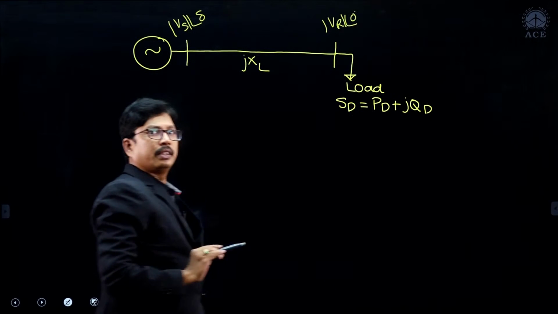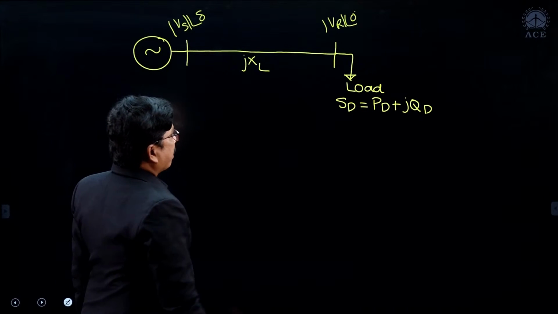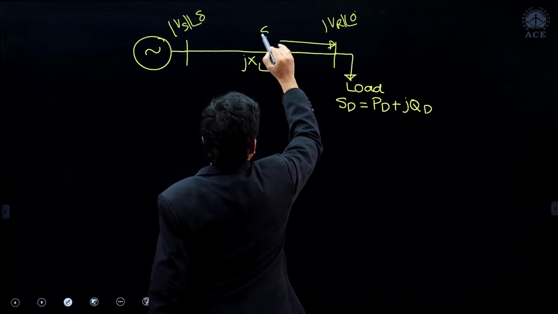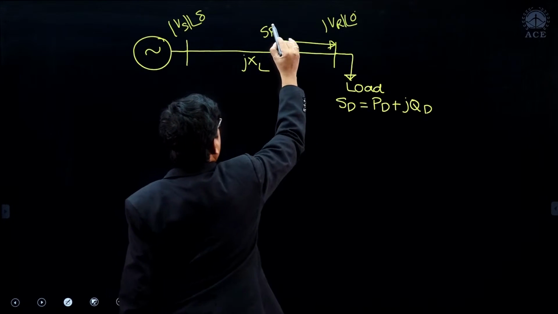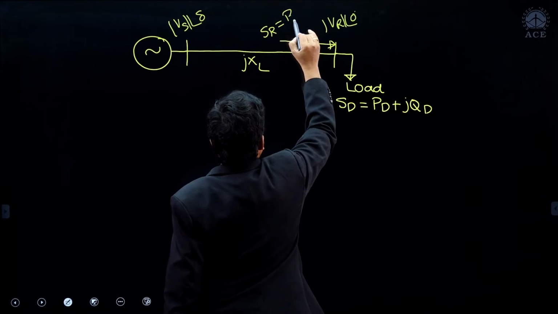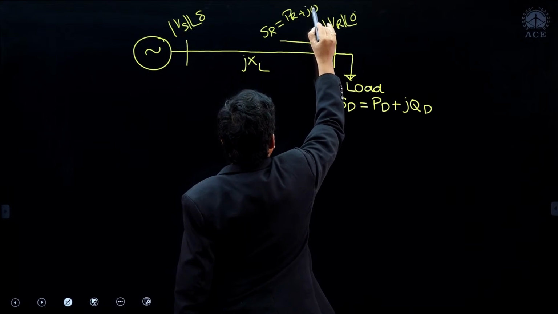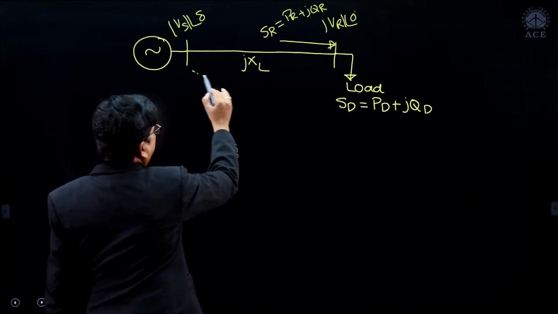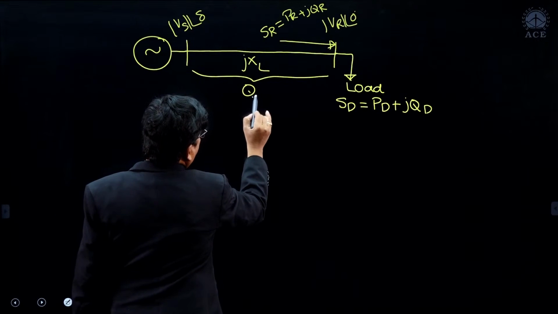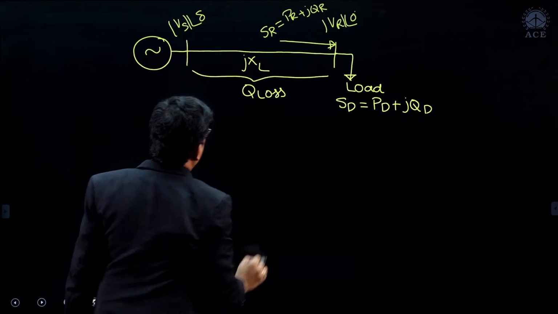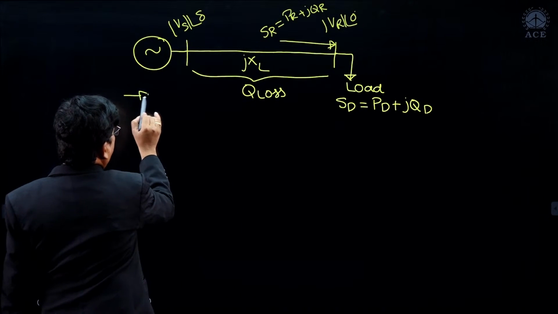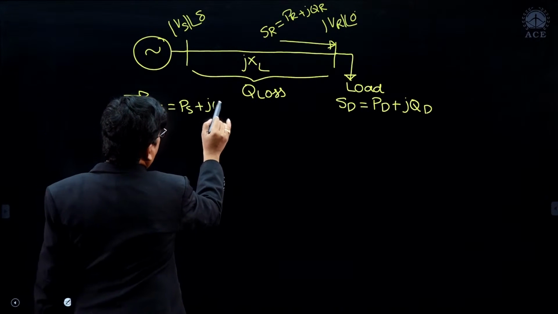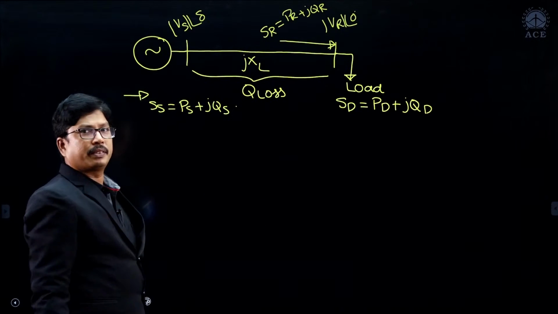Now we are supplying some amount of complex power here. The complex power supplied at the receiving end bus, SR, is equal to PR plus j QR, right. The line is having a certain amount of reactive power loss, Q loss, and the source is supplying SS, which is equal to PS plus j QS.